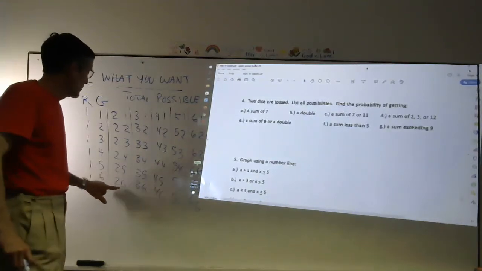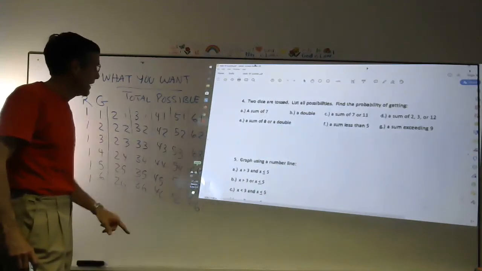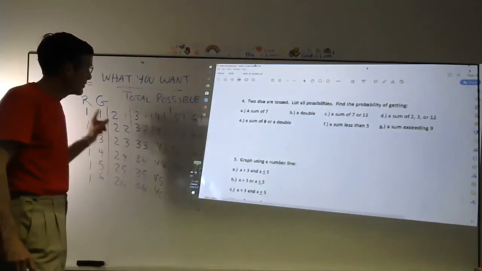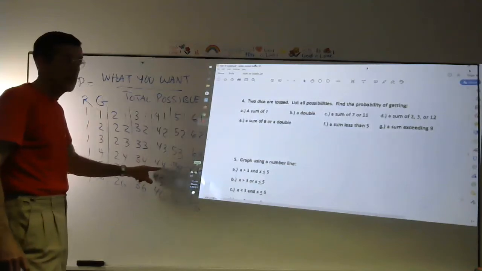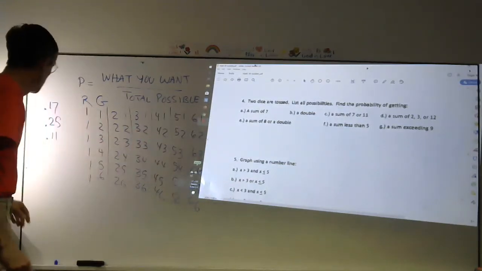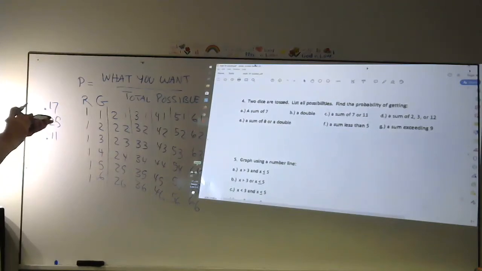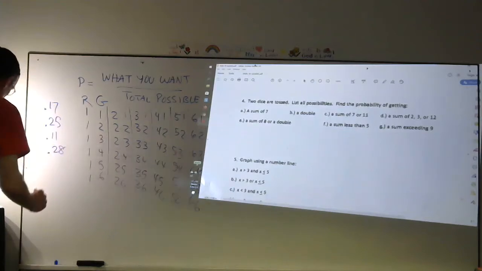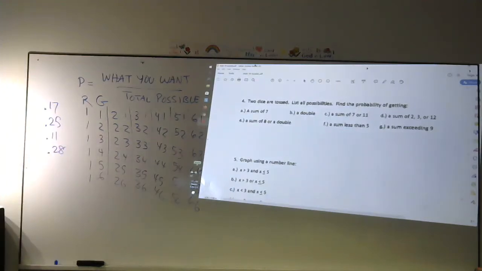So there's 5 ways of getting an 8. Then there's a total of 6 ways of getting a double. You cannot count that twice, so now there's only a total of 5 for the double. So it should be 5 and 5, or 10 out of 36. 10 out of 36 is 0.28, or 28% of the time.